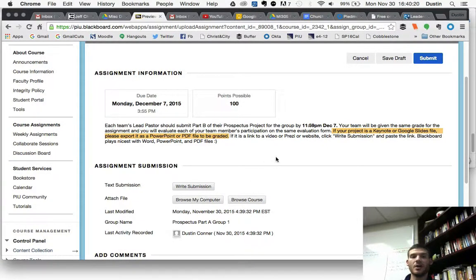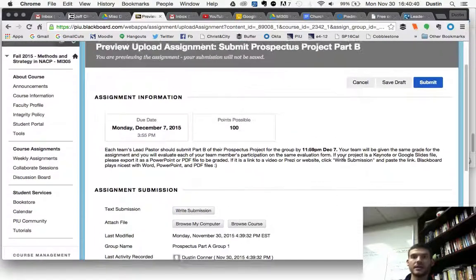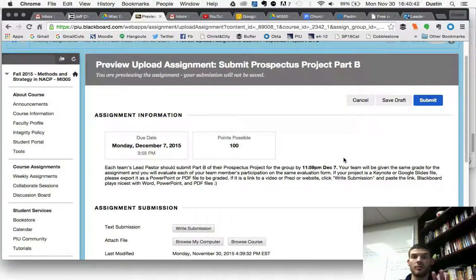Or if it's something like a Prezi or a website that you've created, simply click Write Submission when you go into it, right here, Write Submission, and then paste the link there, okay? And then that way I can go to the project and grade it that way. So team leader, make sure you submit it this way and have the instructions there. You'll be given a group grade, so the same grade will pertain to all persons in your group.